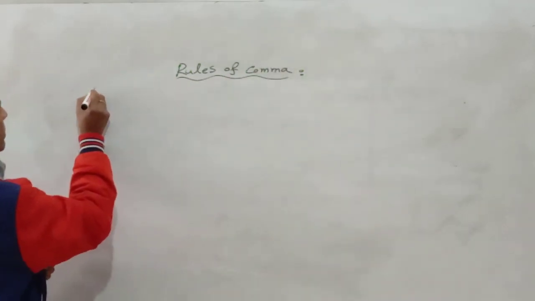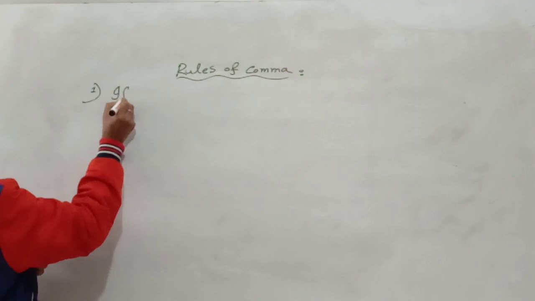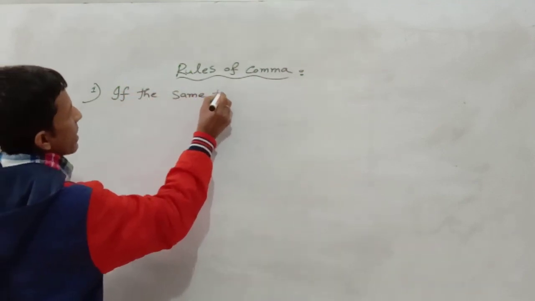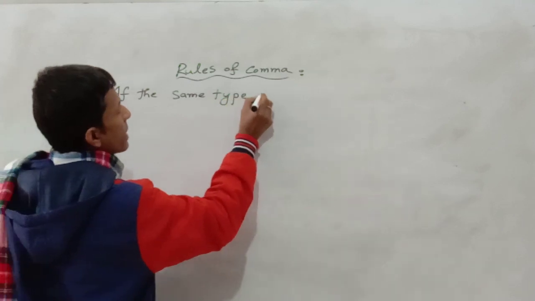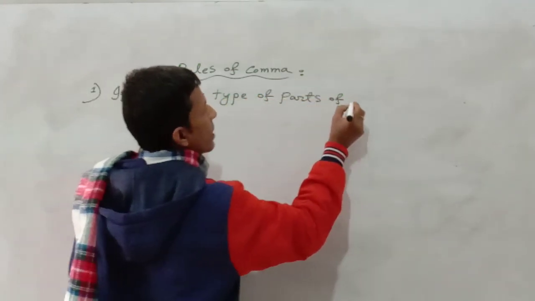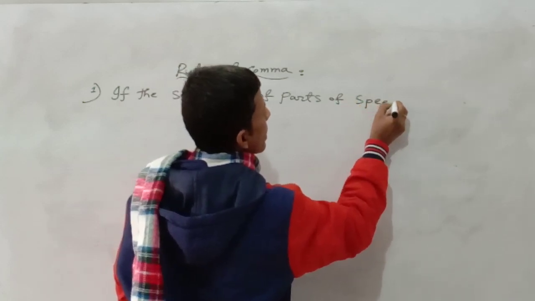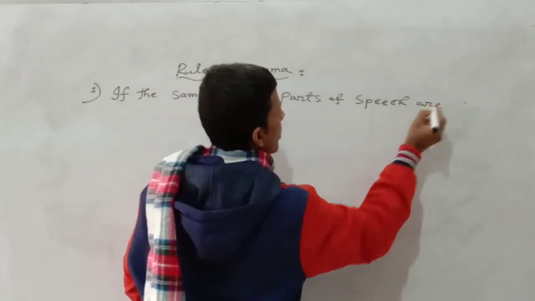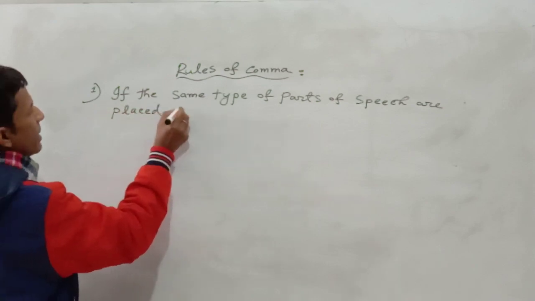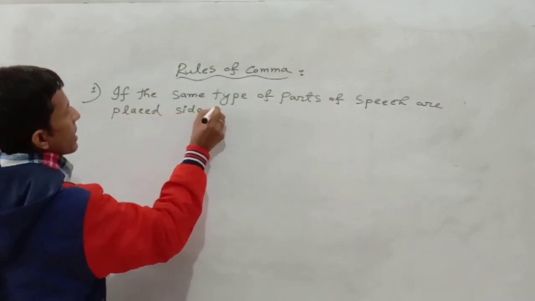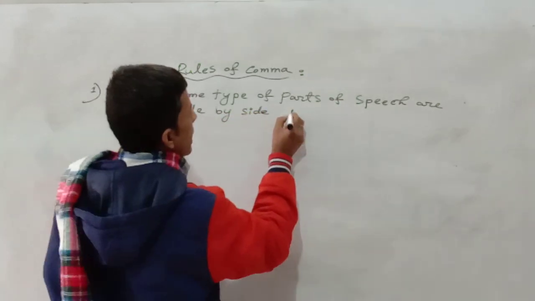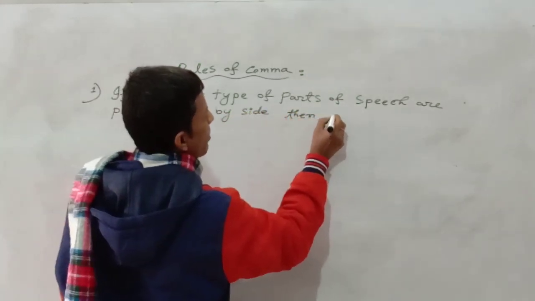First of all, if the same type of parts of speech are placed side by side, then comma will be used.